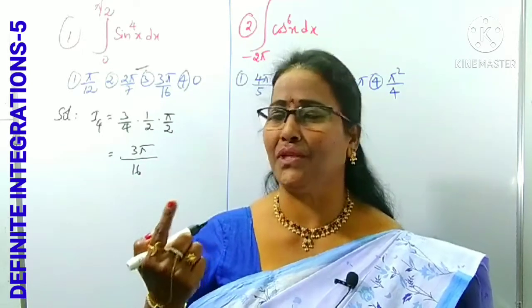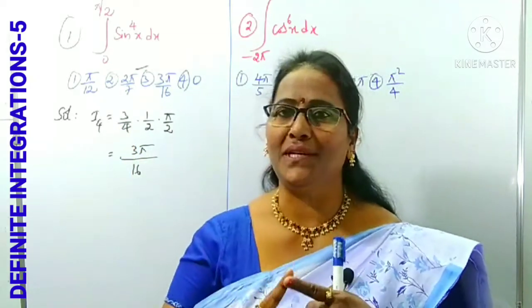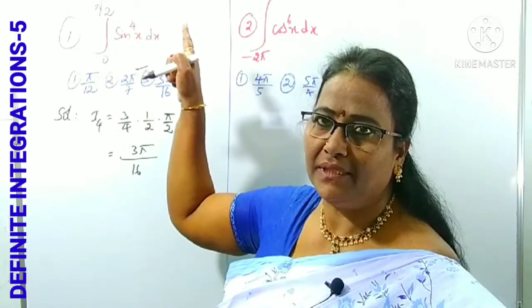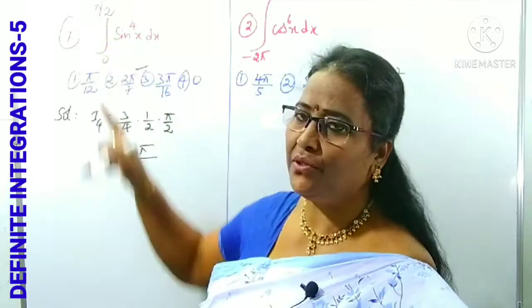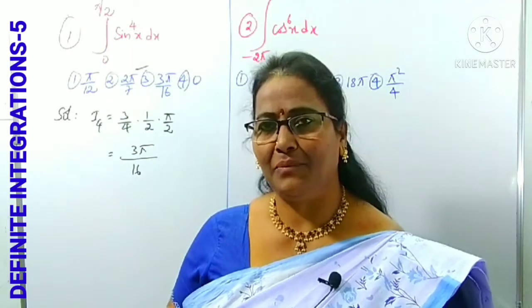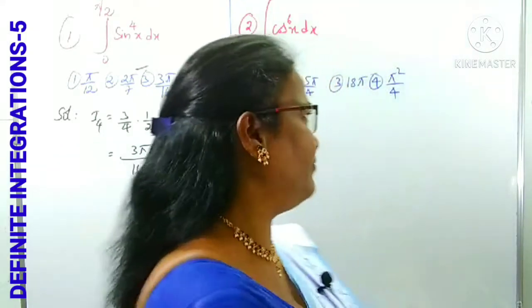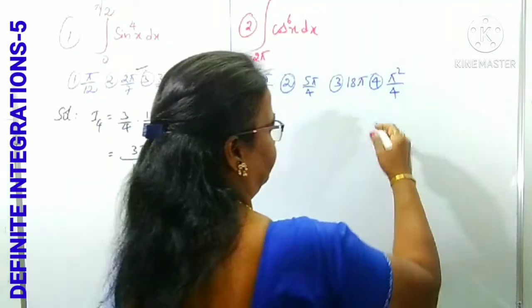All it takes is to know this process. You have to know what the reduction formula is for sine power n, where n is any natural number, between the limits 0 to pi by 2, as well as cos power n x between the limits 0 to pi by 2. So, for that, what is the tip? The reduction formula with sine and cos I am using now.